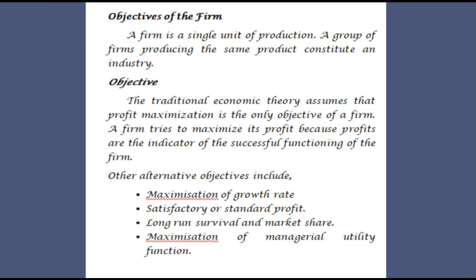Yes, everybody needs profit, for that only they are doing the business. So their profit may be standard or satisfactory. Next, the third one is long run survival and market share. Every business firm wants to capture the maximum market share. The fourth one is maximization of managerial utility function.